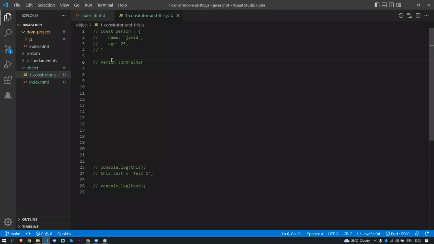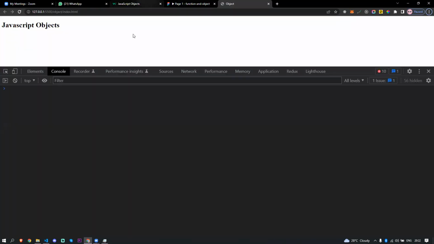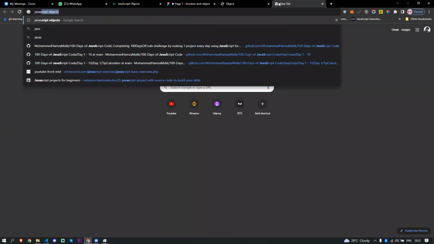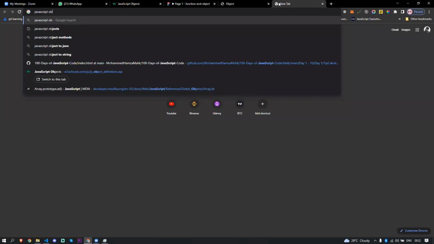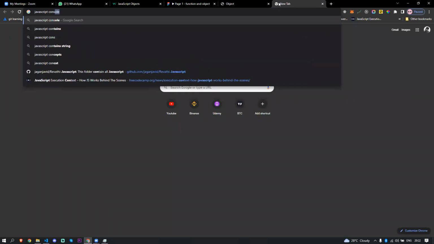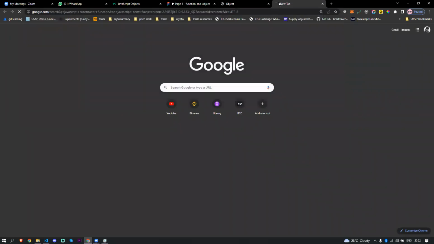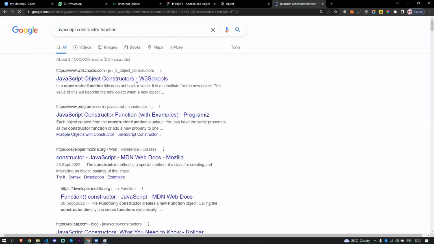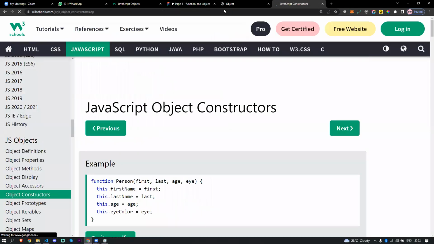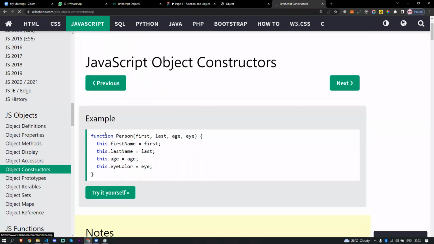So for the person constructor, what is a constructor in JavaScript? If I come back here, I'll just put JavaScript constructor functions. So what is a JavaScript constructor? I'll just explain some basic things. We are not going to take this example.